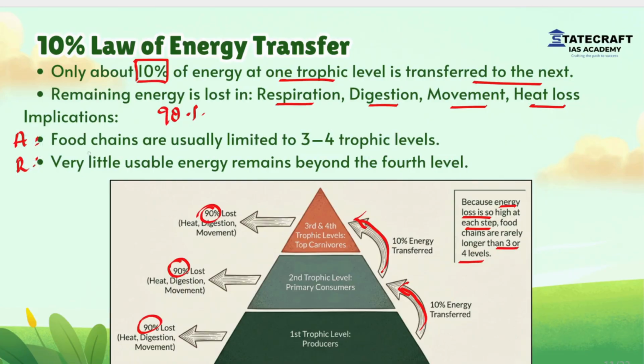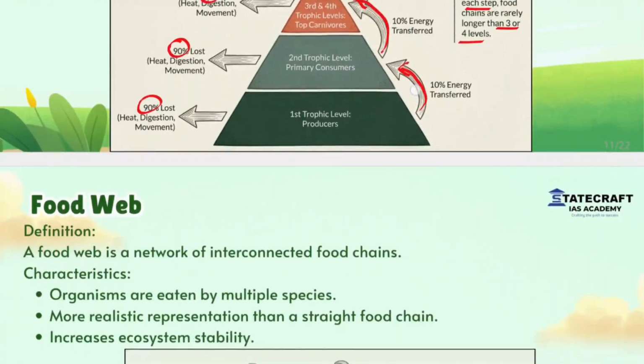They can give food chains are usually limited to 3 to 4 trophic levels as an assertion, and reasoning very little usable energy remains beyond the 4th level. So both assertion and reasoning are correct, and reason correctly explains the assertion.